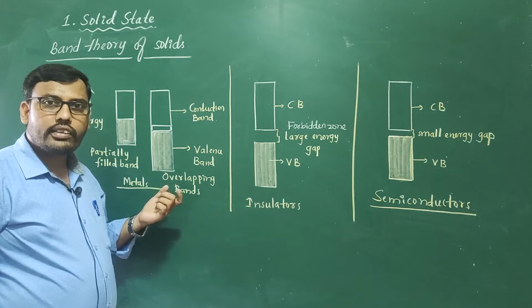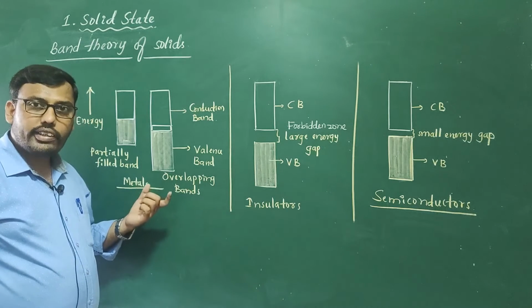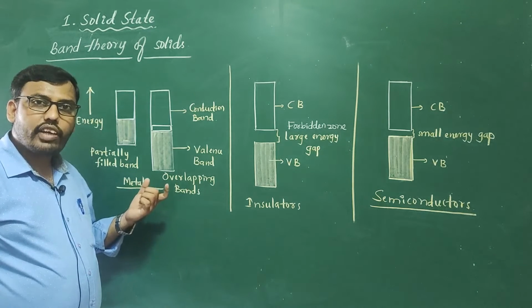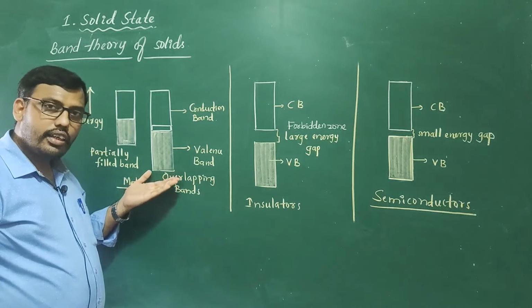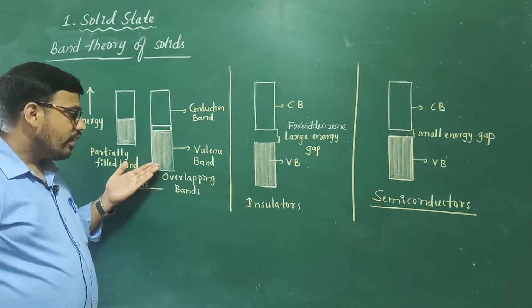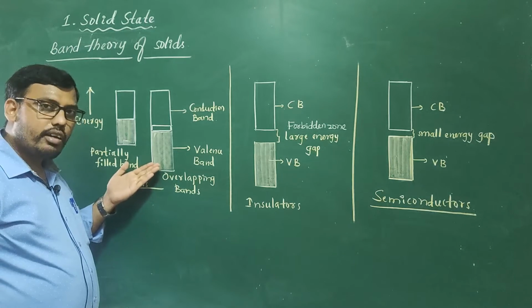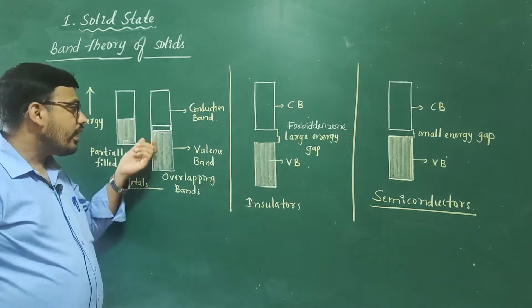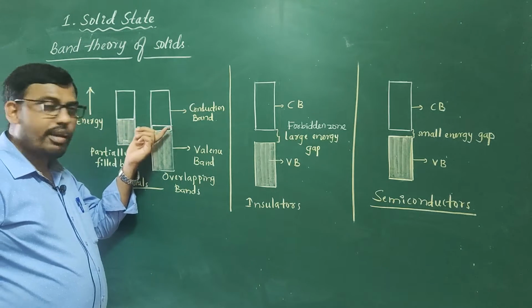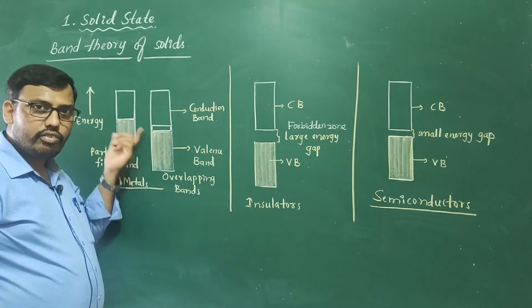Why is it so? Because the conductivity mainly depends upon the number of valence electrons per atom, as the electron can easily jump or move from the valence band to the conduction band, because there is no energy gap here, they are overlapped with one another.